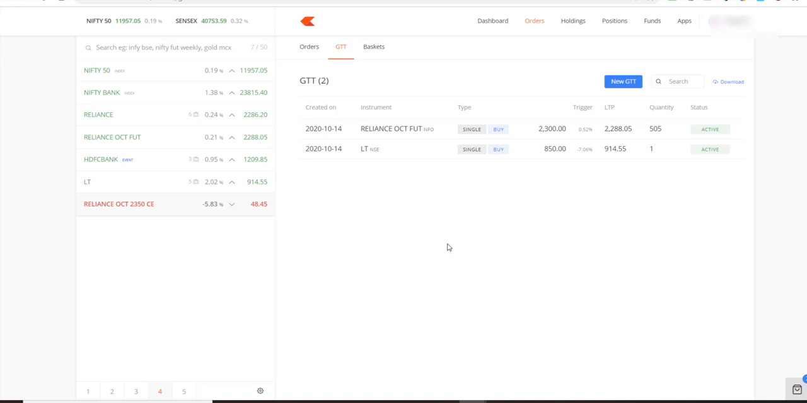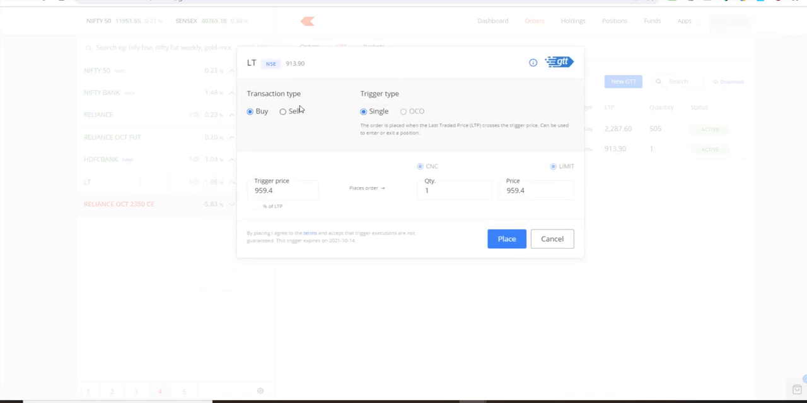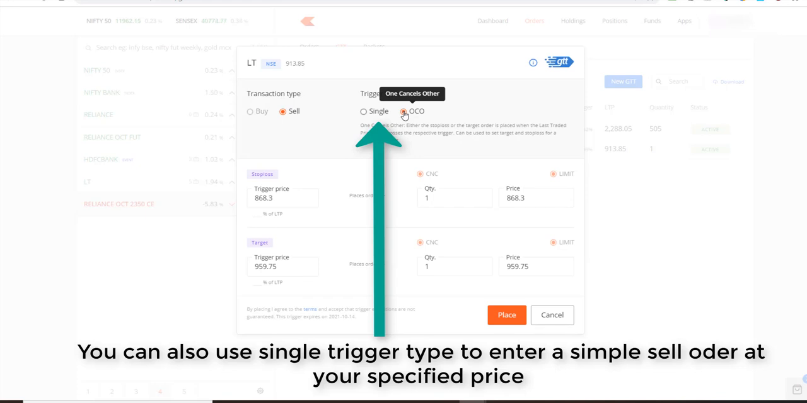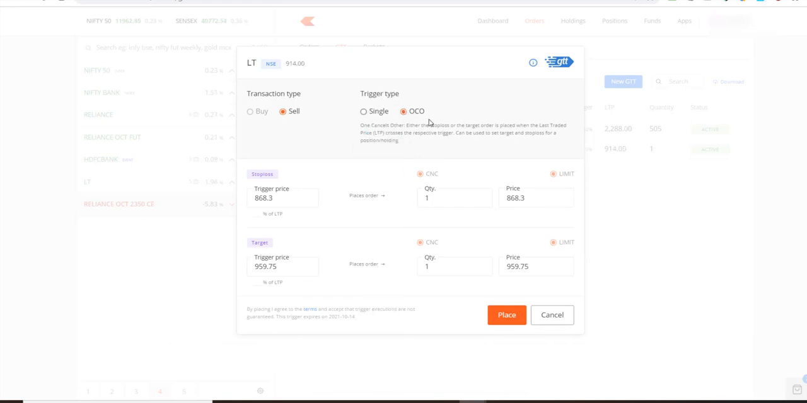You can even sell using GTT. Now let's say you hold LNT in your portfolio, and you want to sell it when it reaches that 1,000 level. So what you can do is create a GTT here. You can sell it, click on sell. Now this is OCO, which is one cancels other. So we can put a stop loss. Let's say we already hold LNT in our account, and we had bought it at around, let's say, 700 levels.